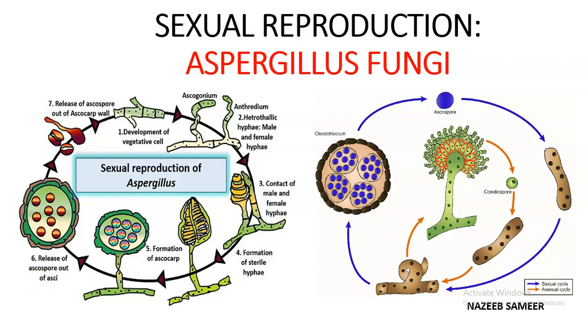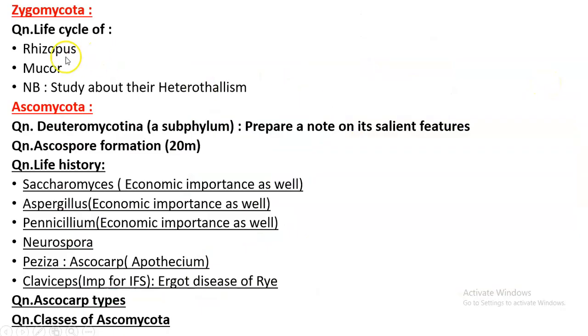Hello, hi. We are doing the survey of fungi module. We have already completed discussing certain topics in fungi, like the life cycles in Zygomycota, that is Rhizopus and Mucor. Then we started with Ascomycota, and we have to see six life cycles, out of which Saccharomyces we have completed in entirety.